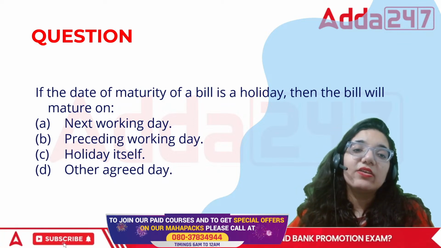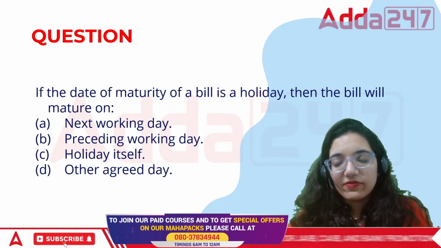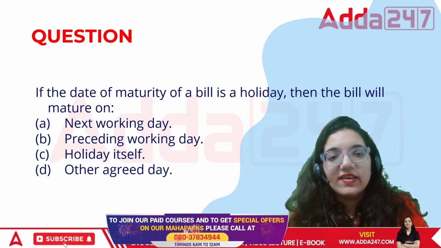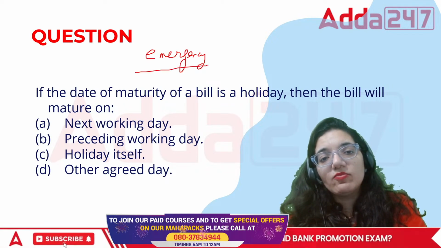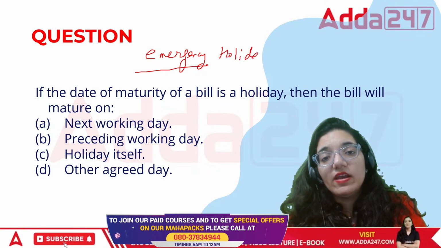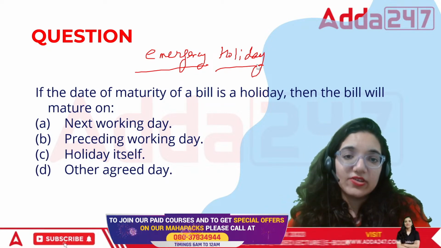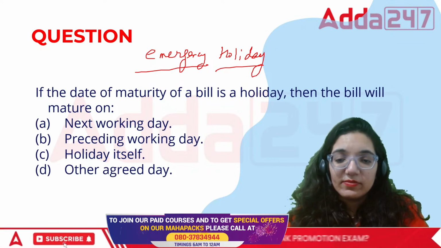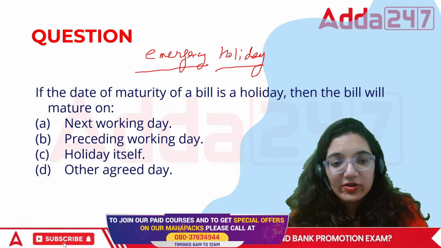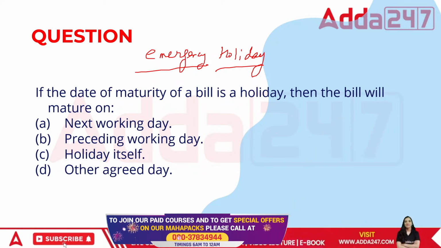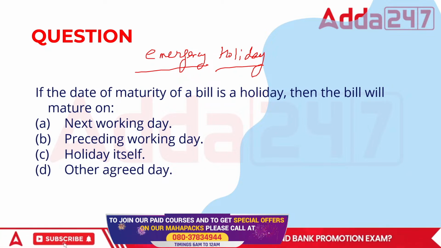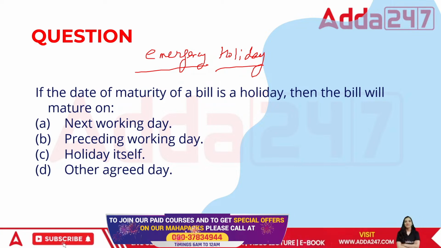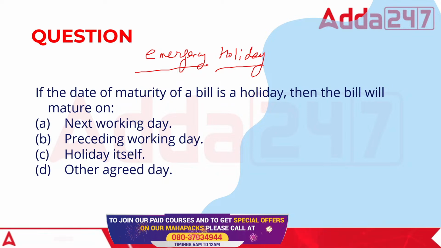If the due date of the maturity of the bill is a holiday, see, if it is an emergency holiday, then we will move on to the next day. For example, if any important official dies, this happens now when any specific CM of a particular state dies, so they do this, right? They declare an emergency holiday. In case of an emergency holiday, we will say that in the books of accounts the bill will become due afterwards.